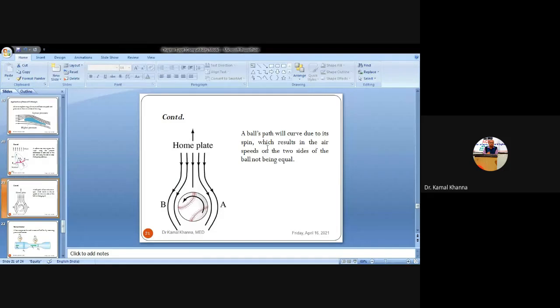Always keep in mind that pressure is inversely proportional to velocity. As soon as the velocity decreases, the pressure will be more, or as soon as the pressure is more, the velocity will be less. So when you spin the ball on the upper side of your hand, the velocity will be more and the pressure less, whereas on the lower side of your hand the velocity is lower, so there will be higher pressure. As soon as you release the ball from your hand, it moves from the higher pressure side to the lower pressure side. That is why there is a variation of the path when you spin the ball.